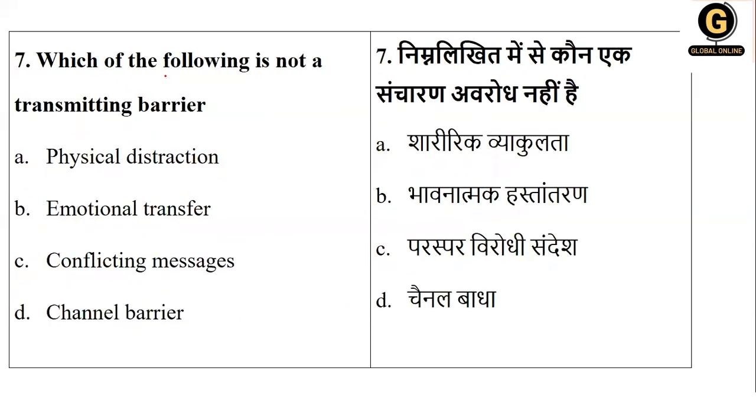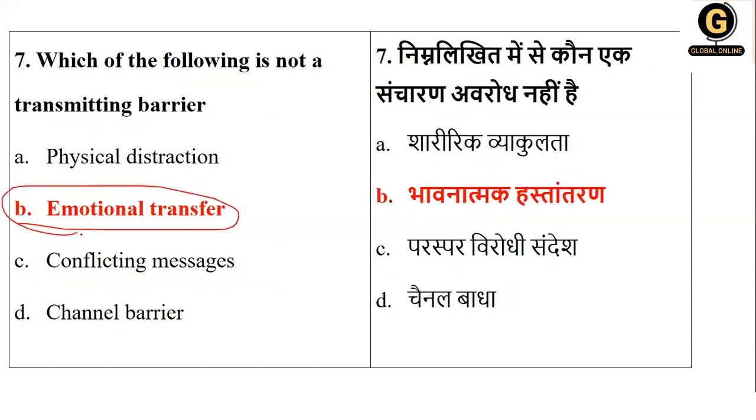Next, which of the following is not a transmitting barrier? Physical distraction, emotional transfer, conflicting message, or channel barrier, which cannot get transferred from one person to another. So the right answer here is emotional transfer. You can't transfer the emotions, okay, from one person to another. So this is not a transmitting barrier.